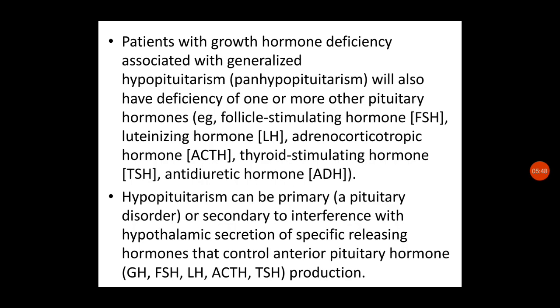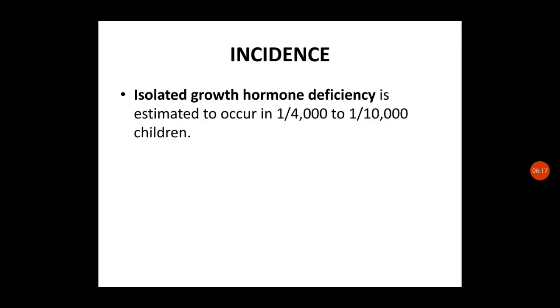Growth hormone deficiency can be associated with other pituitary hormone deficiencies, or it can be a primary pituitary gland disorder, or a hypothalamic problem with lack of stimulating hormones to the pituitary gland. These are some of the reasons for growth hormone deficiency.